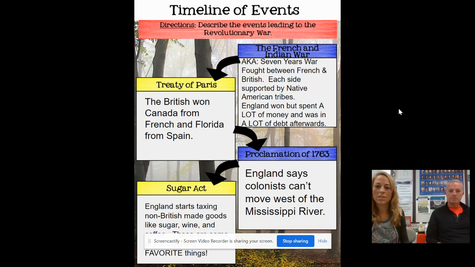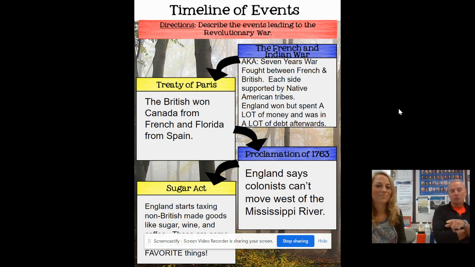So that brings up some of the things that Mr. Messerschmidt's going to talk to you about in a minute, the British being in high debt after the French and Indian War. The Treaty of Paris is the treaty that ended that French and Indian War. You're going to hear Treaty of Paris again later as well. The British won Canada from the French and Florida from Spain in that treaty, and they also got control of that Ohio River Valley that they were concerned about. So what are some things that the British started to do to us after the French and Indian War?